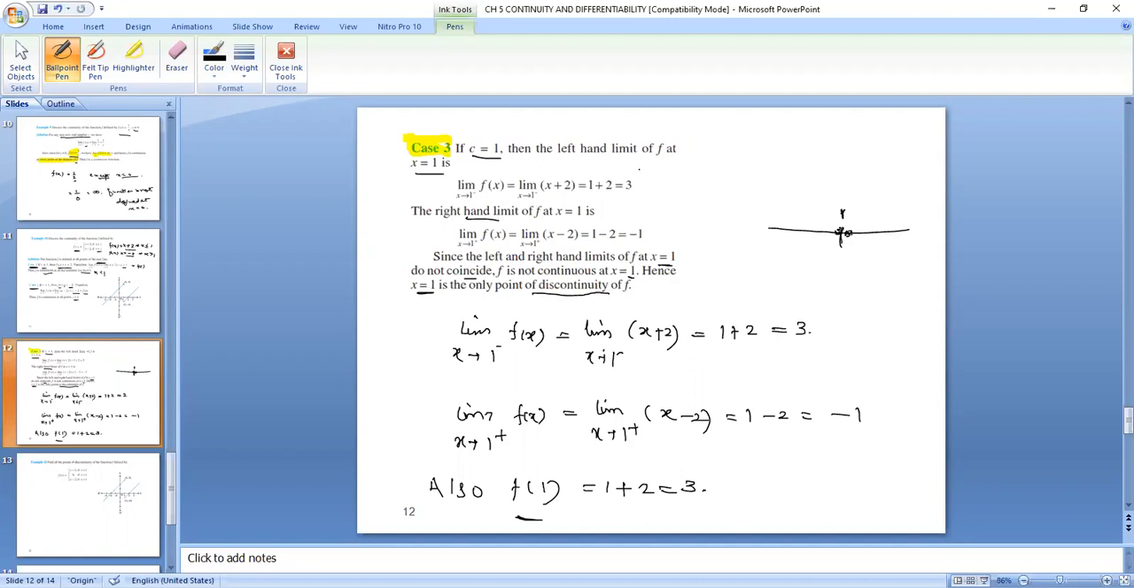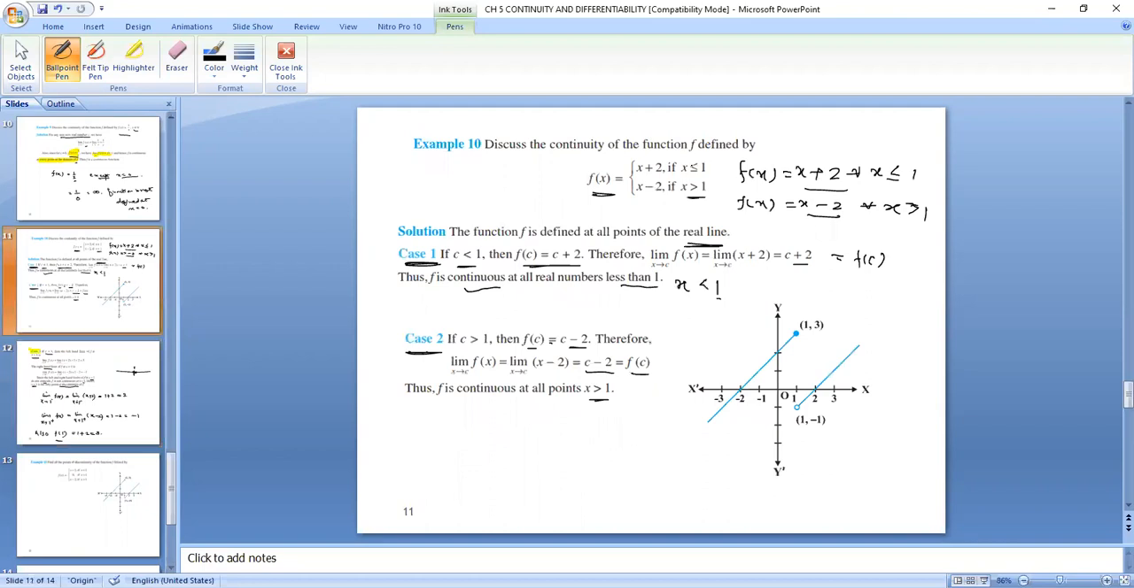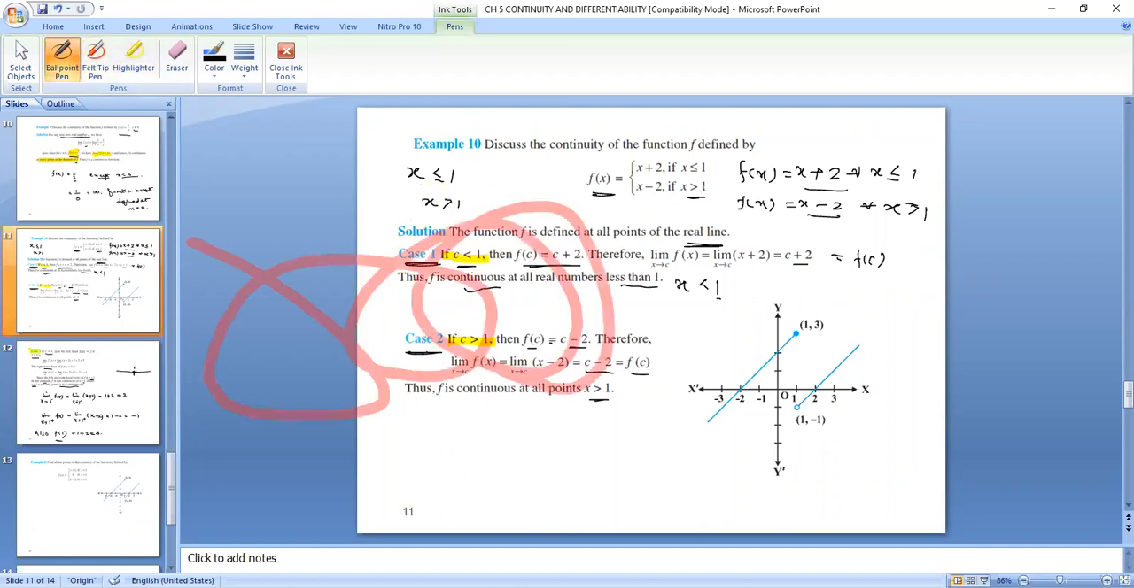Okay. We will be moving to the question again. In the question, we are asked to check the continuity if x is less than or equal to 1 and if x is greater than 1. In case 1, we solved for x less than 1, so we have taken c less than 1. In case 2, we checked if c is greater than 1, meaning x is greater than 1. We have checked for less than 1 and greater than 1 out of the given two conditions.